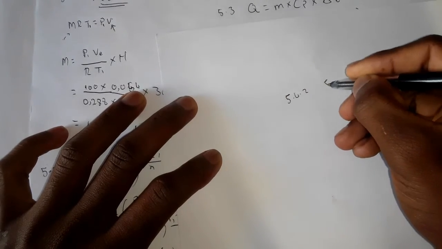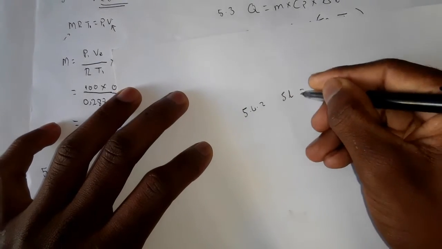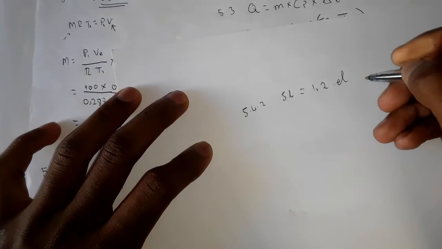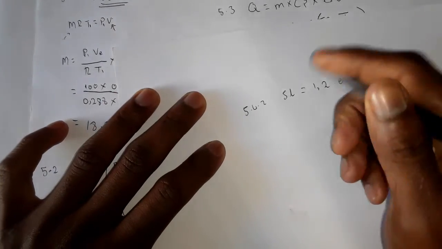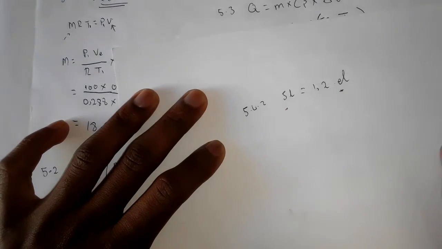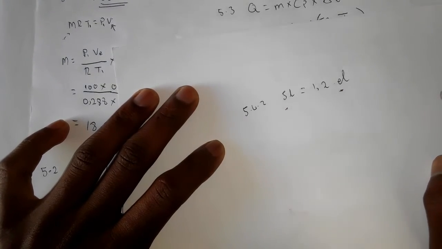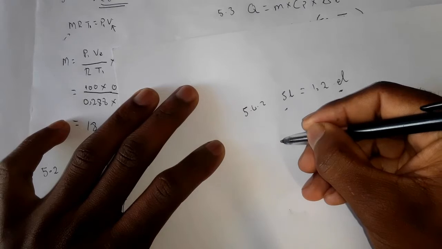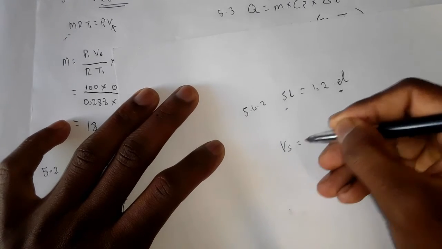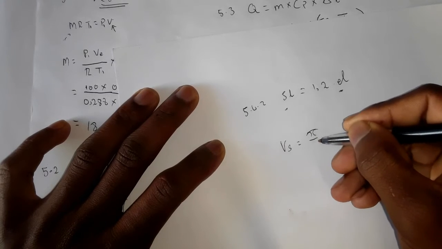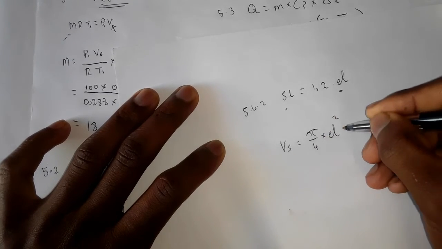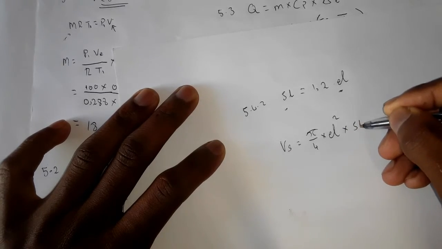We're told that the stroke length is equal to 1.2 of its diameter. This is the low pressure cylinder. Where do we get this? When we are calculating for the swept volume. We know swept volume is given by pi divided by 4 times the diameter squared times the stroke length.